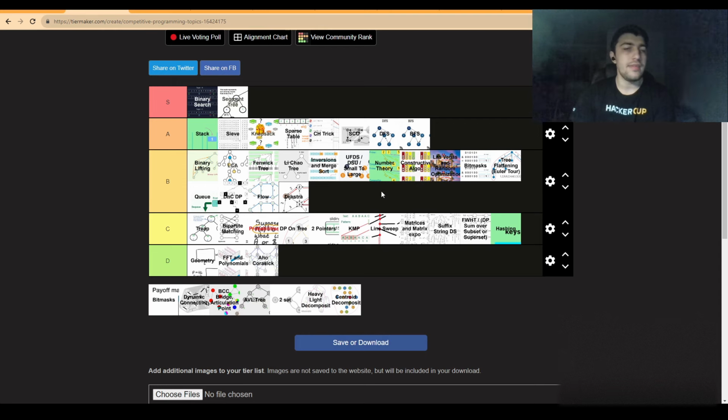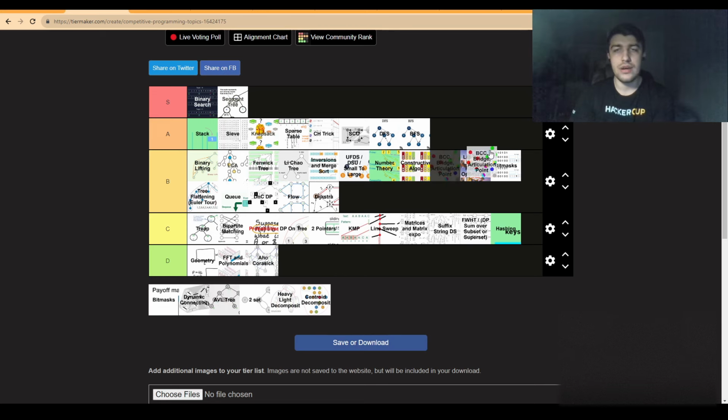But when it comes to BCC, they're arguably the undirected graph version. While they do similar things, for some reason I don't like it that much. Again, very hard to innovate, but I think it's quite all right. I will put it around B with the other tree data structures.